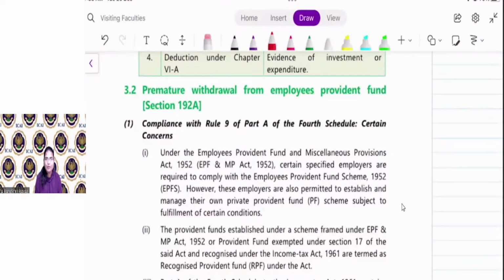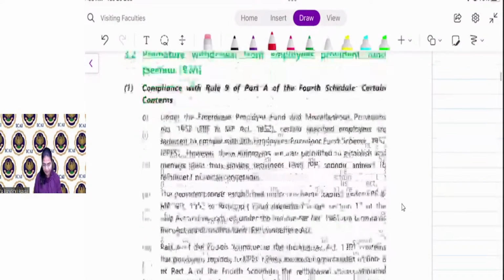Under the Employee Provident Fund and Miscellaneous Provisions Act 1952, certain specified employers are required to comply with the Employee Provident Fund Scheme 1952. However, the employers are also permitted to establish and manage their own private provident fund scheme subject to fulfillment of certain conditions.